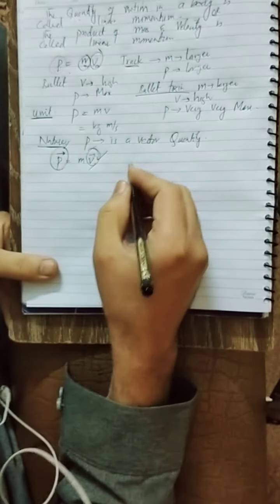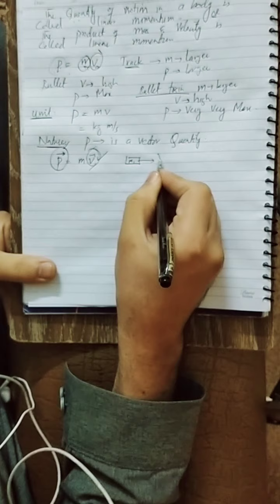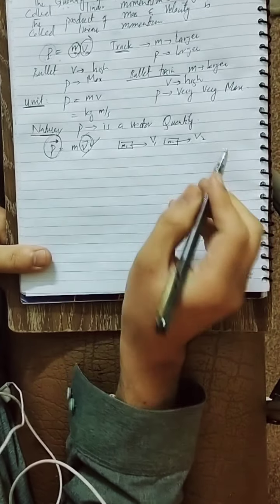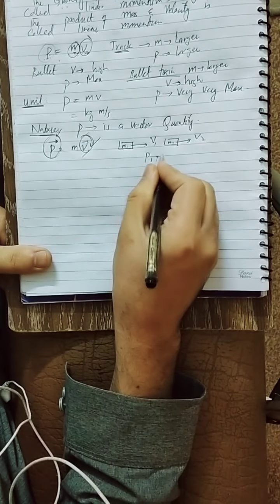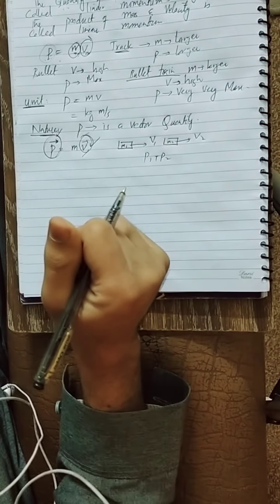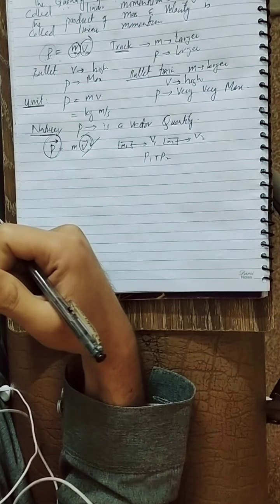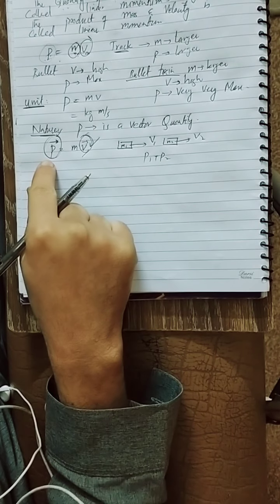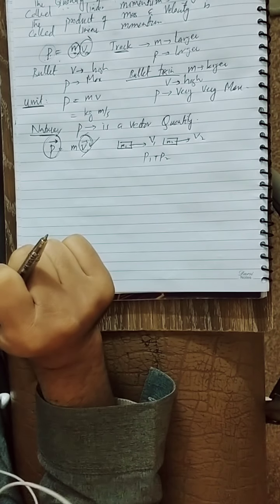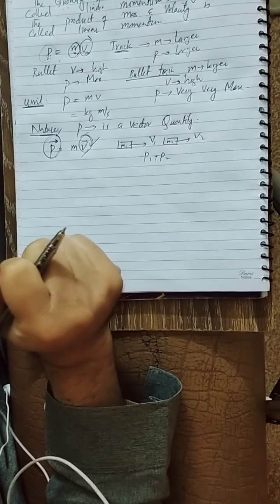Suppose a mass m1 is moving with velocity v1, and a mass m2 is moving with velocity v2, both in the same direction. Their momentum will also have the same direction, so both momenta will be added. If they are opposite, the momentum will be subtracted, because a vector has a direction, and the momentum has a direction which is in the direction of linear velocity. This is the introduction of linear momentum.